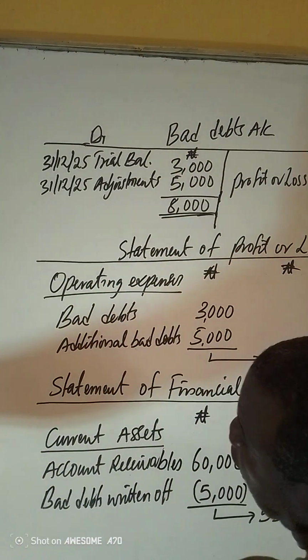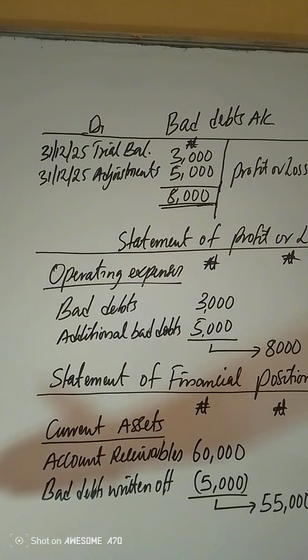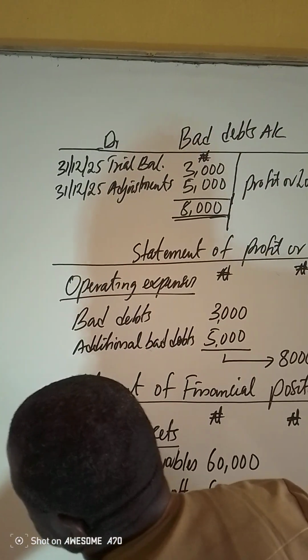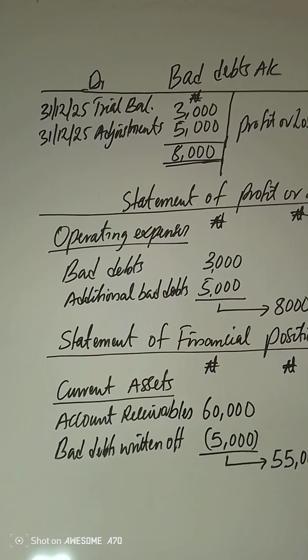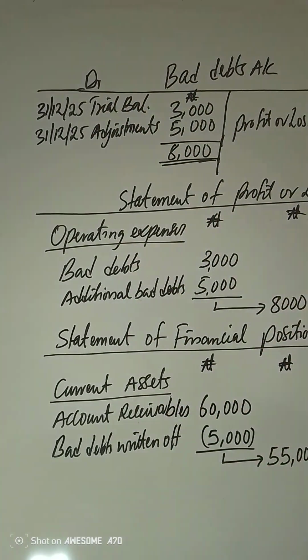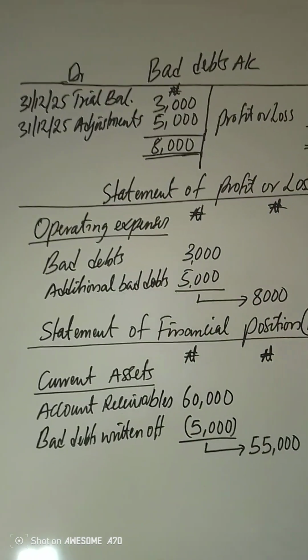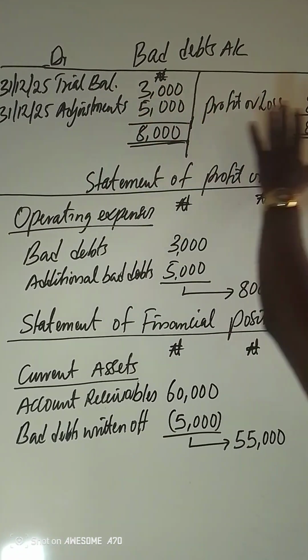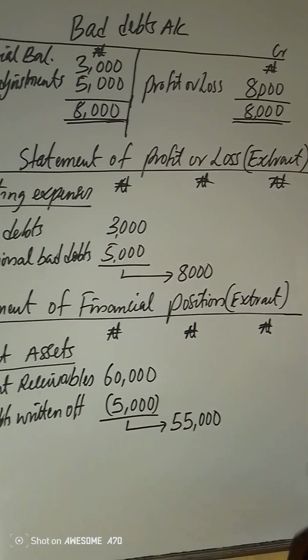You come and pick the one that occurred at the end of the accounting period, which was discovered in the books as the business was closing its account. You will still discover other bad debts again. They will call it bad debt from adjustment or additional information. You now add it with the one in the trial balance, getting 8,000 naira, which has become the total bad debt that will be taken to the profit or loss account.